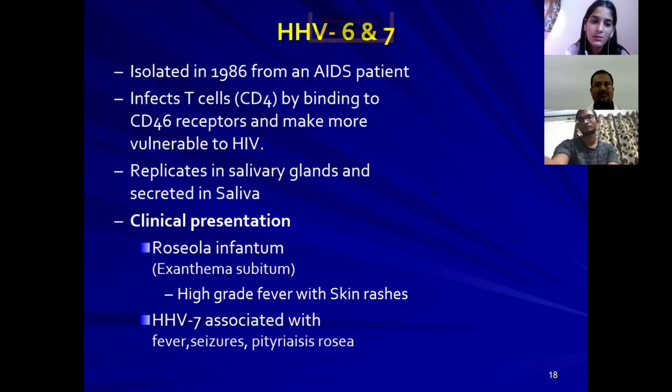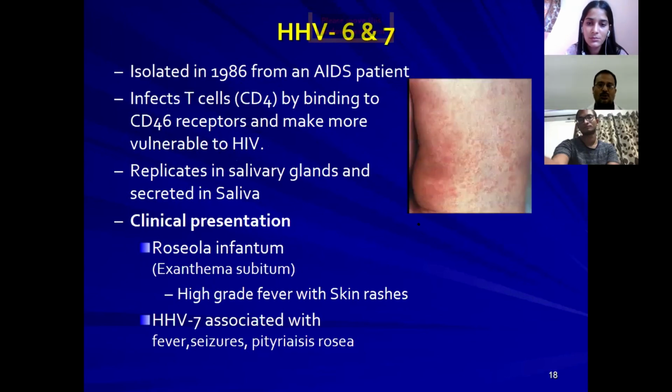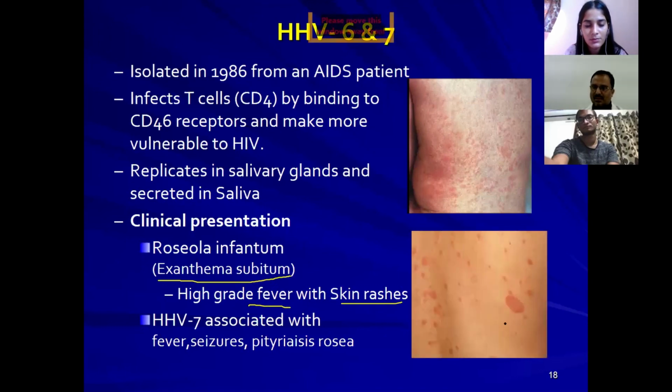It replicates in the salivary glands and is secreted in saliva. The clinical presentation is roseola infantum, otherwise called exanthema subitum. See how the rash appears. It's associated with high-grade fever and skin rashes, and is very, very common among children. Not only that, even the fontanelle can't be closed. Human herpes virus 7 is associated with fevers, seizures, and pityriasis rosea. These are called pityriasis rosea.